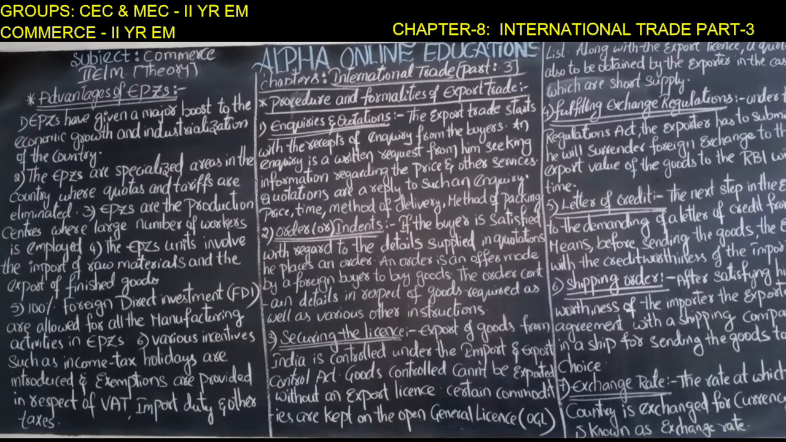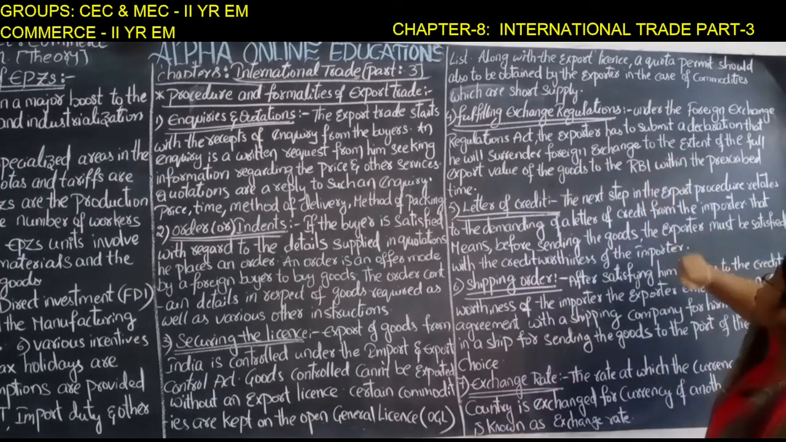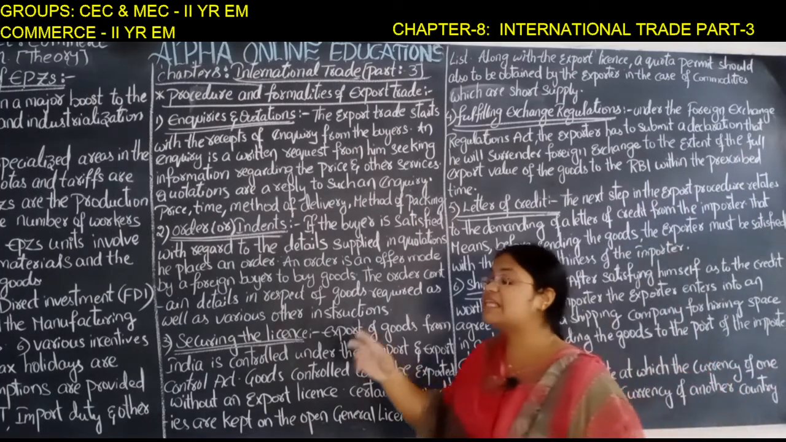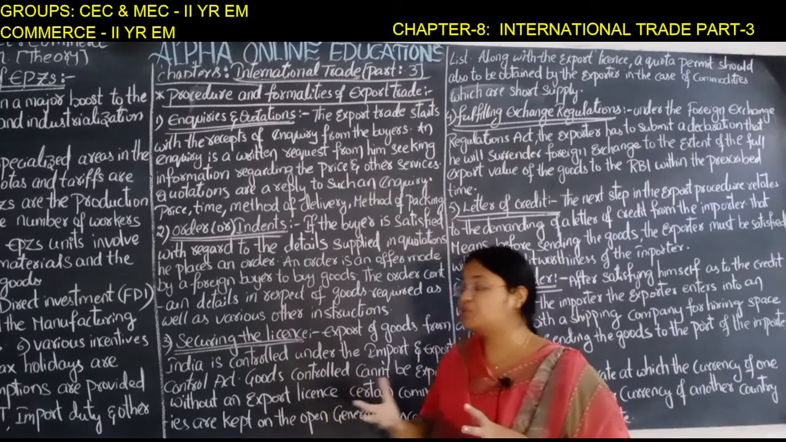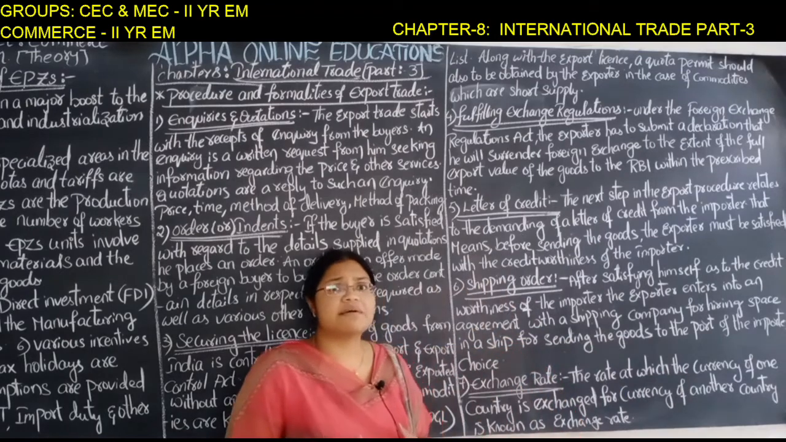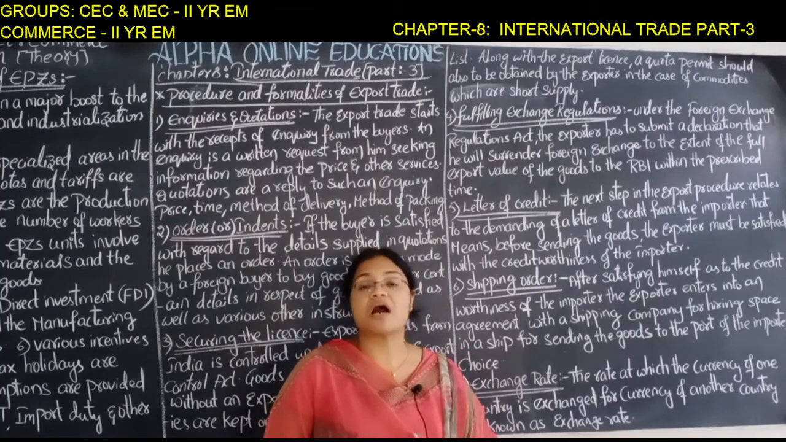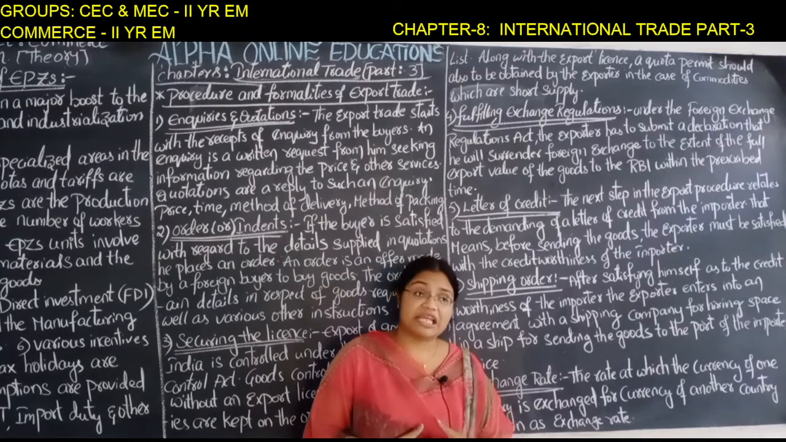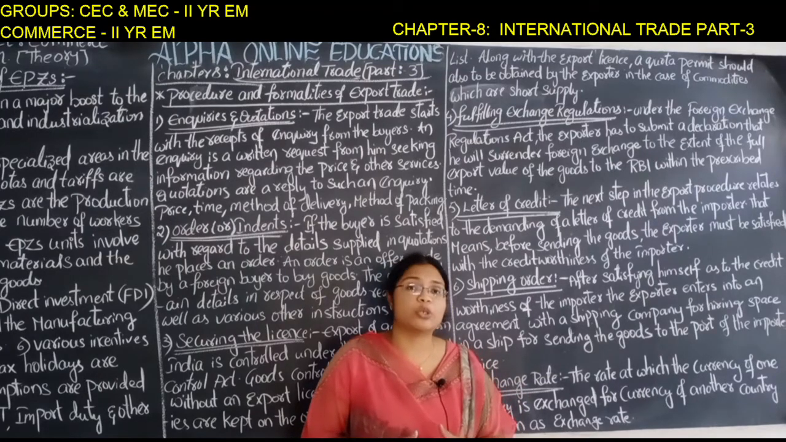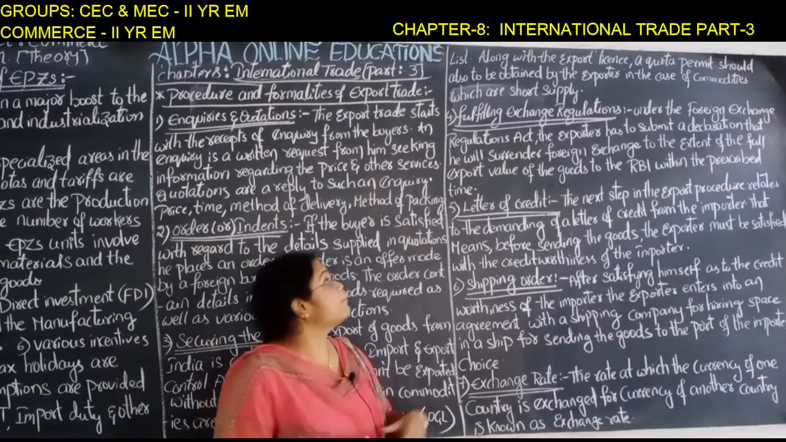Yes, next we have the quota permit. Along with the export license, a quota permit should also be obtained by the exporter in case of commodities which are in short supply. So along with the license, it will sometimes become mandatory. The quota permit is required at certain times, because when the goods are very short in the country, even though the industries want to export those goods, at that time the quota permit is required for those short supply goods.